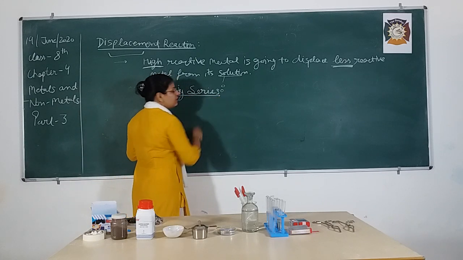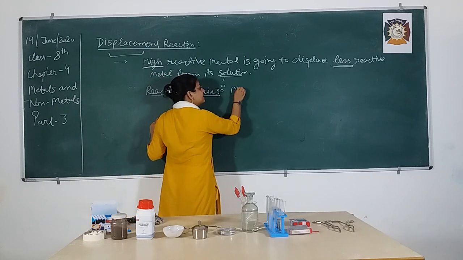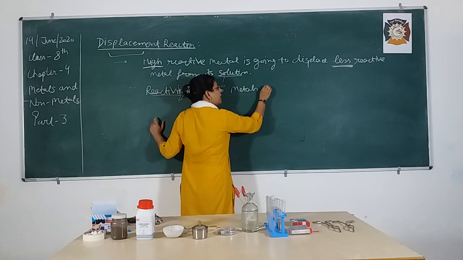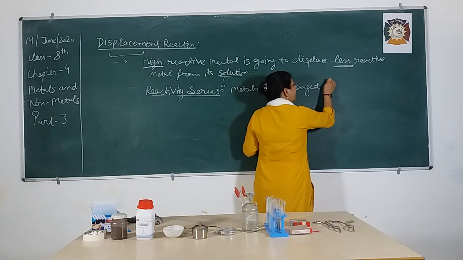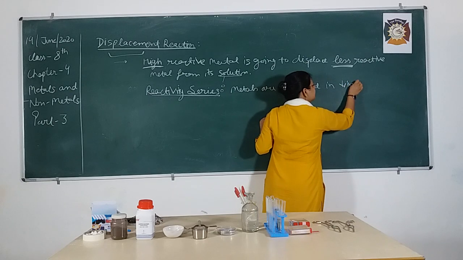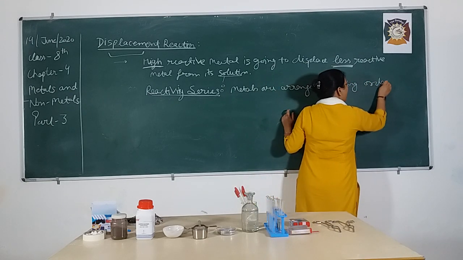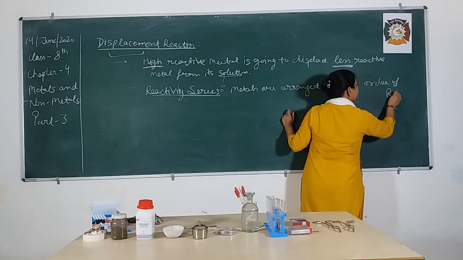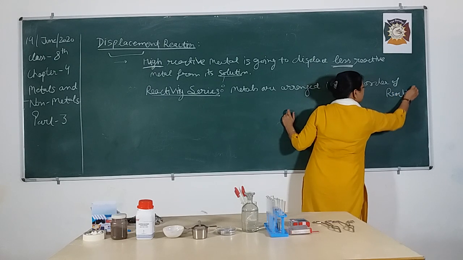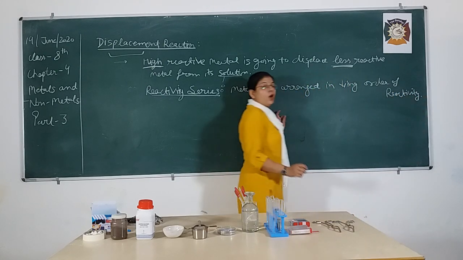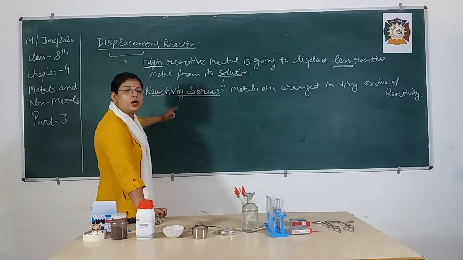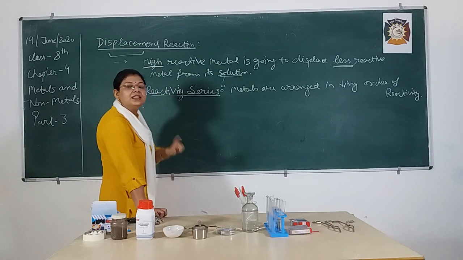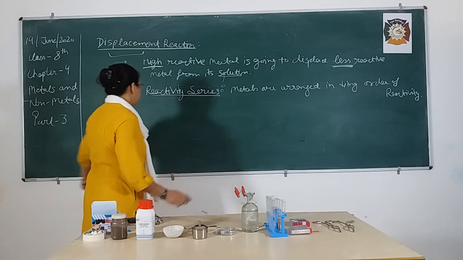So in the reactivity series, metals are arranged in decreasing order of reactivity. Very nice. So from the reactivity series you can easily state that this one is more reactive and this metal is less reactive.